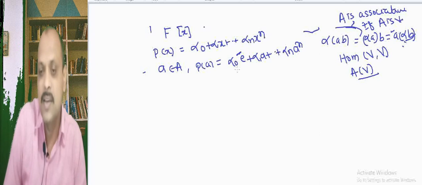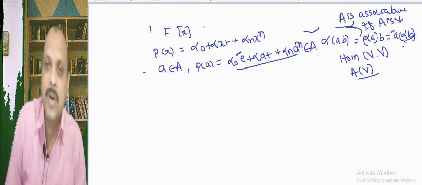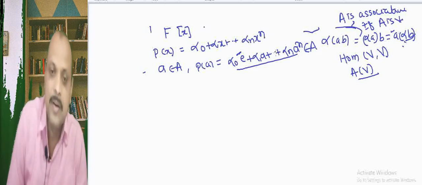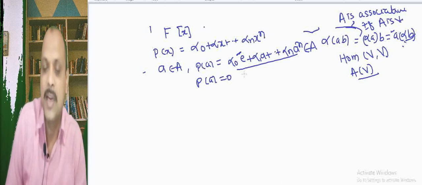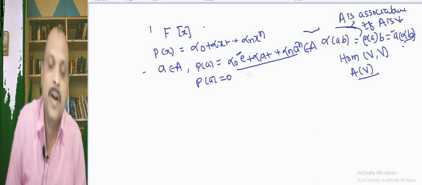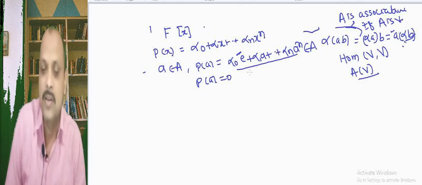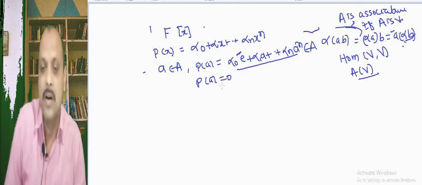Then this is an element of A, vector space A or algebra A. When P of A equals 0, we shall mean that A satisfies the polynomial P of x. So this is the definition of P of A equal to 0.